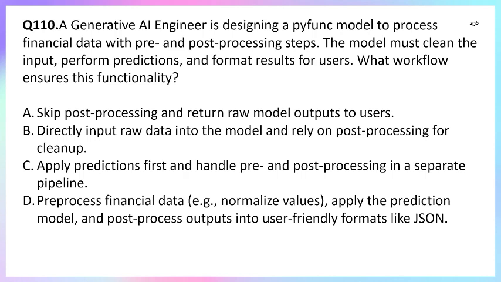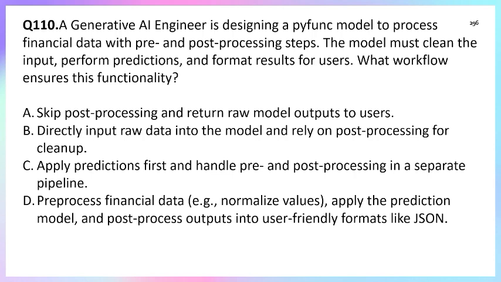Option B, directly input raw data into the model and rely on the post processing for the cleanup. Option C, apply prediction first and handle pre and post processing in a separate pipeline. Option D, pre-process financial data, apply the prediction model, and post-process output into a user-friendly format like JSON.